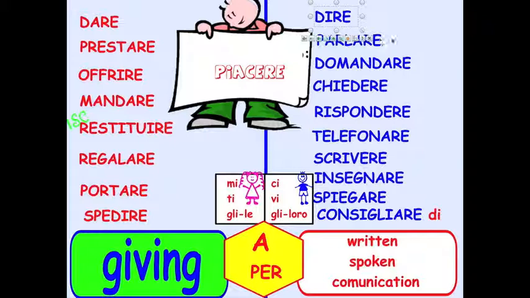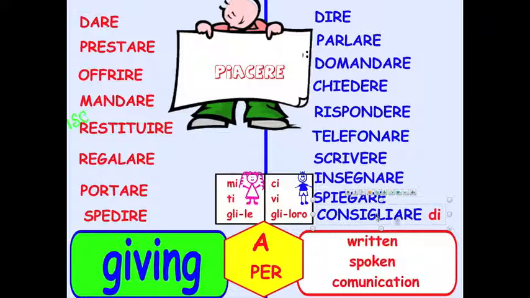Verbs of written or spoken communication. Dire, to say. Parlare, to talk. Domandare, to ask a question specifically. Chiedere, to ask. Rispondere, to answer, respond. Telefonare, to telephone. You guys usually have to tell, I telephone my mom with no preposition. We say I telephone to my mom because it's a verb of communication. Scrivere, to write. Insegnare, to teach. Spiegare, to explain. Consigliare is to give advice.